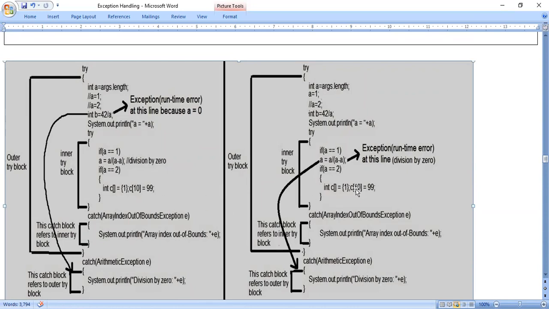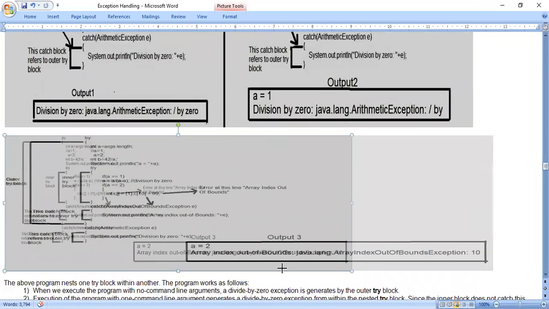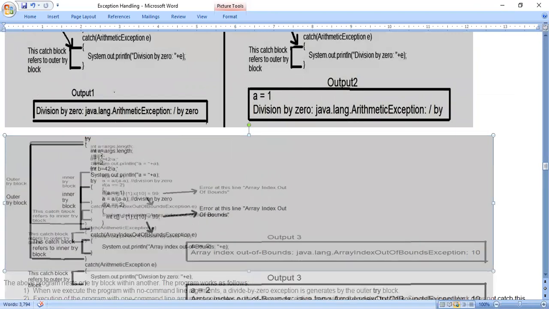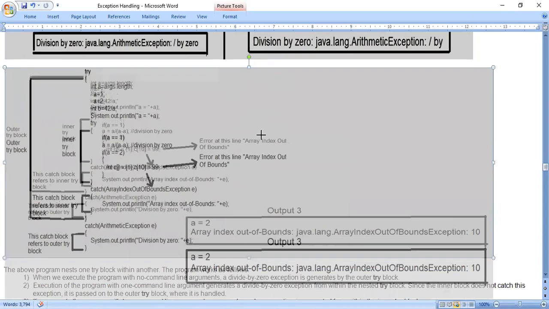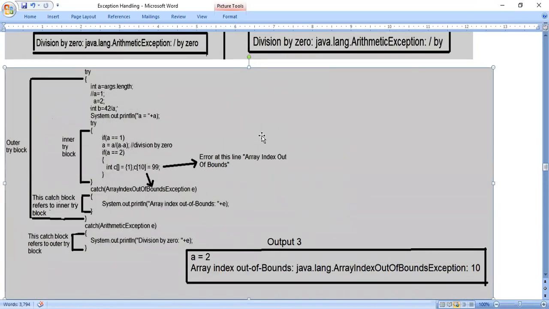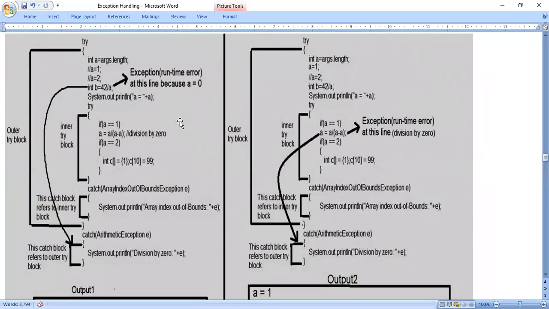So these are the two cases: a is equal to 0, a is equal to 1. Now we will assume a is equal to 2. If a is equal to 2, what happens? We will see. The intention of assuming a is equal to 0, a is equal to 1 and a is equal to 2 is that when we use a try within a try, inside the inner try we also have a catch block.